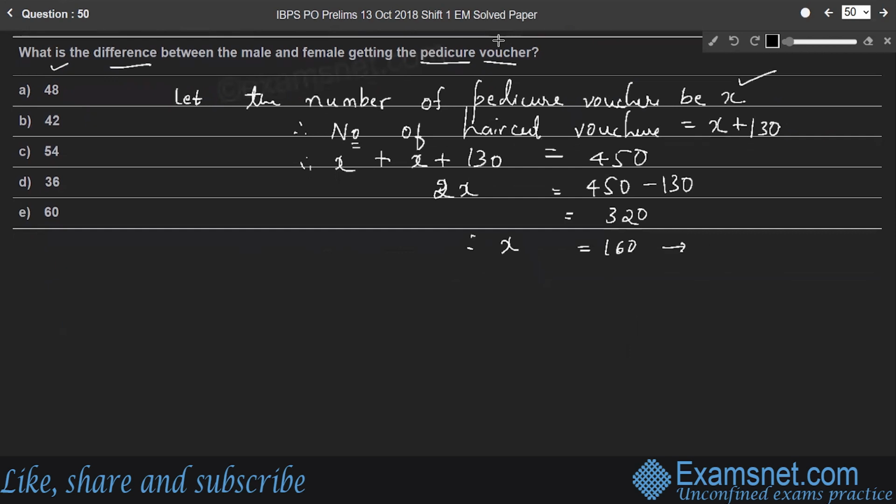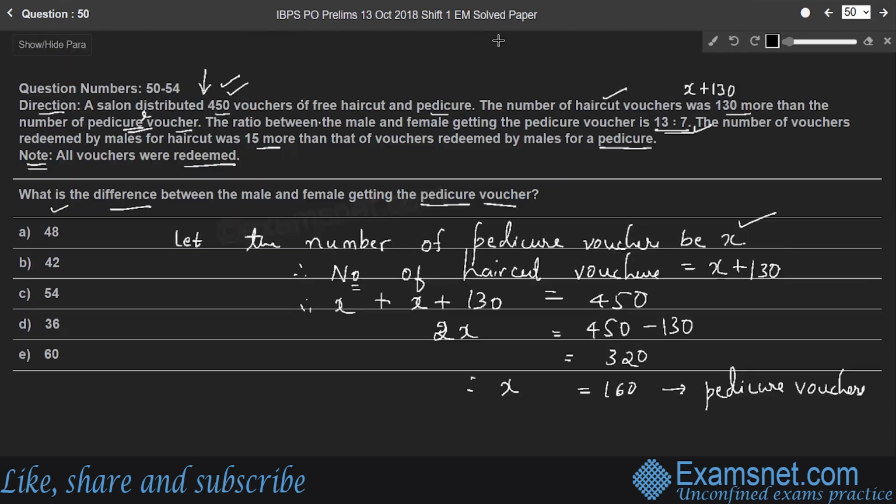Which is the number of pedicure vouchers, right? It is given that the ratio between male and female getting pedicure vouchers is 13:7. That means out of 20, the number of males getting pedicure voucher is 13. And out of 20, 7 is the number of females getting pedicure vouchers, right? Therefore, for 160, what is the number of males getting pedicure voucher? So we have to find.